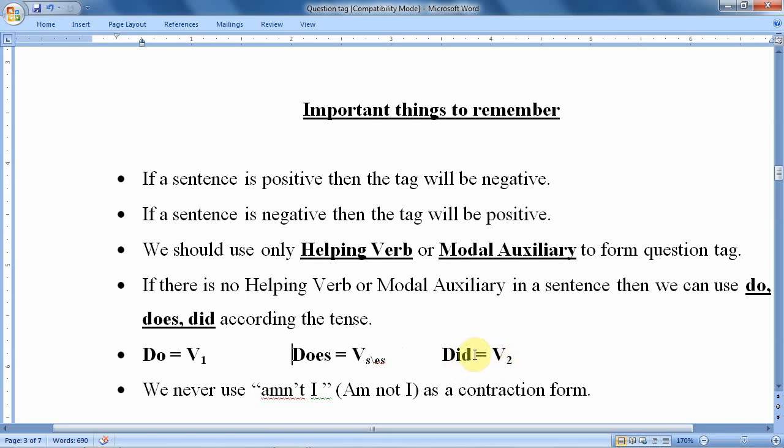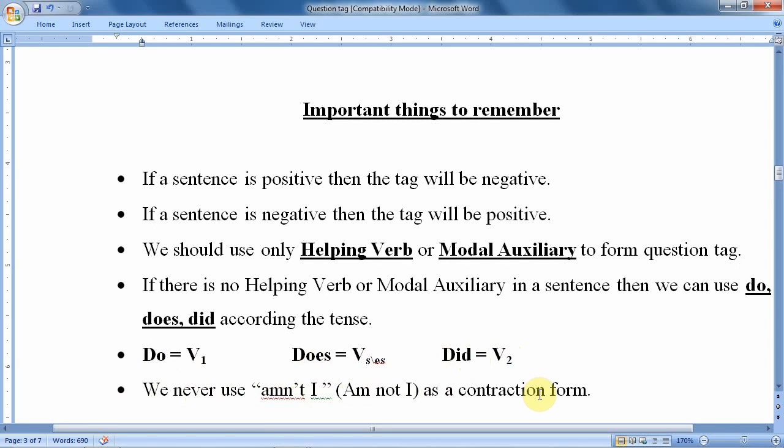Whenever there is no helping verb or modal auxiliary, we have to consider the main verb. If the main verb is in the form of V1, then we should use do. If the main verb is in the form of V-s/es, that is the V6 form, then we should use does. And if it is in the simple past form, then we should go with did. Again we have the same thing. Next rule: we never use amn't I, which I had already told you.